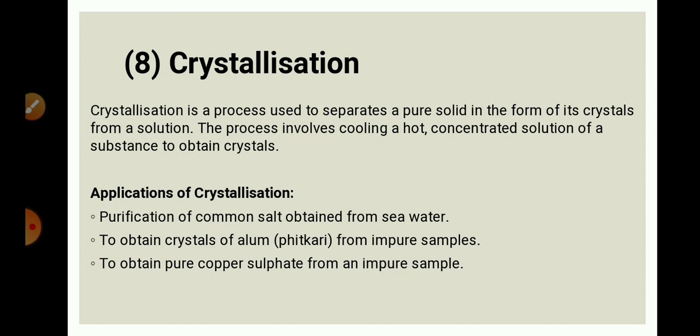Water is allowed to sprinkle on this sand filter and the impurities will attach to the sand, and the water will be transported to the chlorination tank.